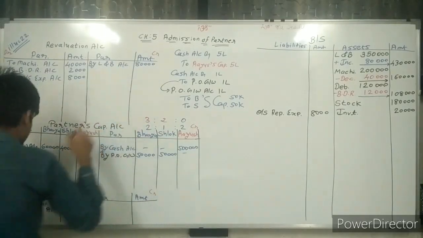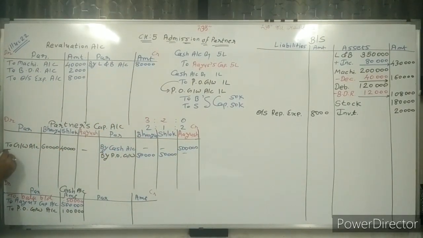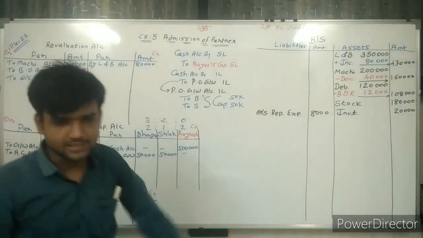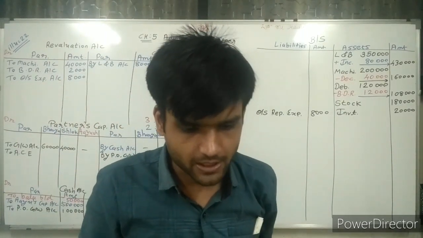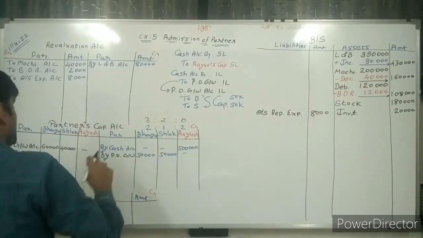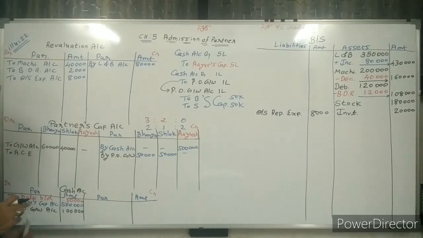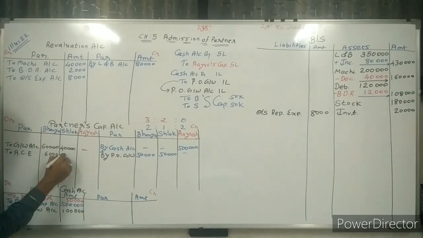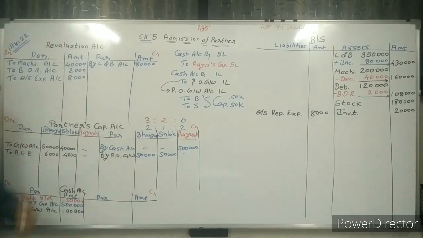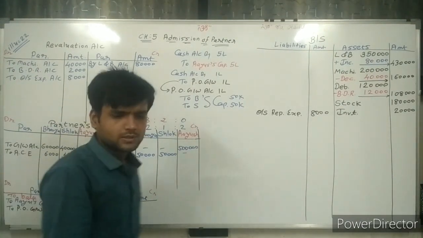In the partners' capital accounts, we are distributing the advertisement campaign expenditure. How much is given? It is 10,000. We distribute 10,000 in the 3:2 ratio. So 6,000 and 4,000 rupees, and nothing for Ayush, because it is given only to the old partners in the old ratio.